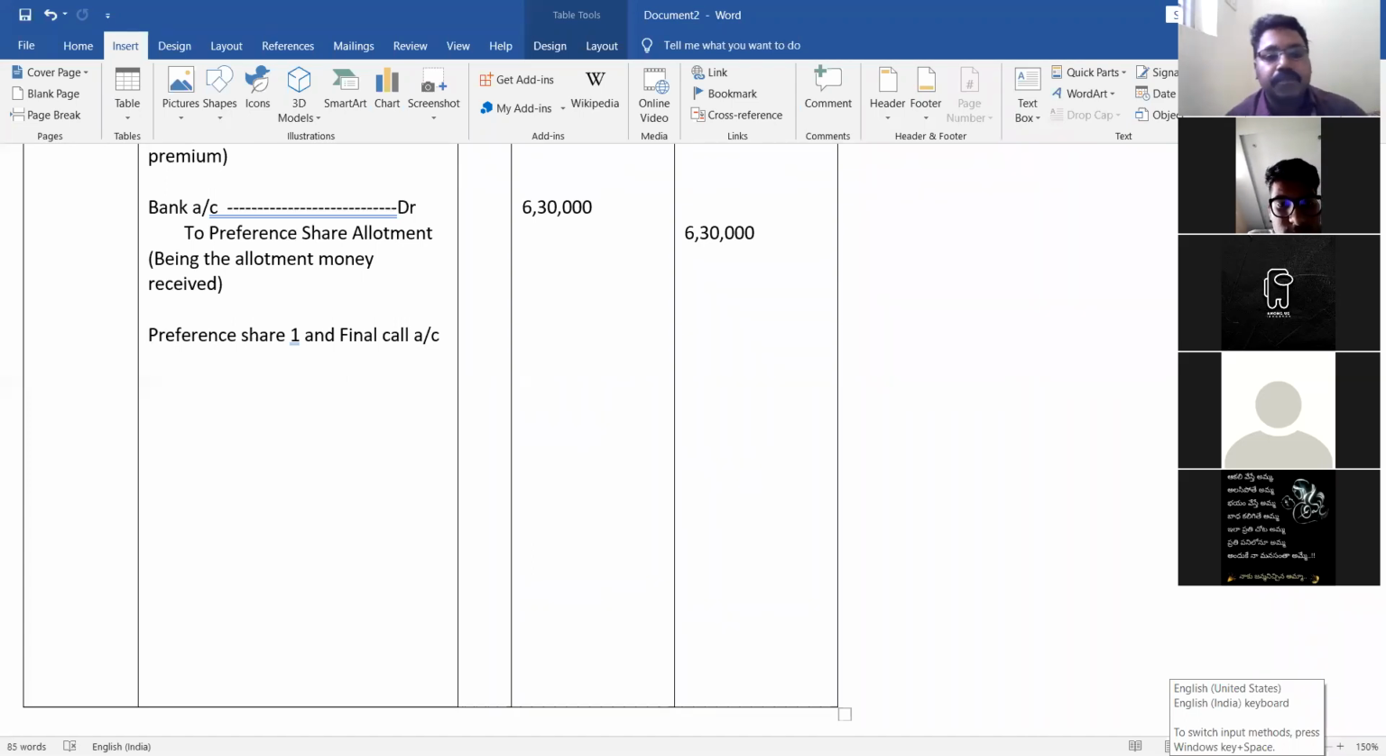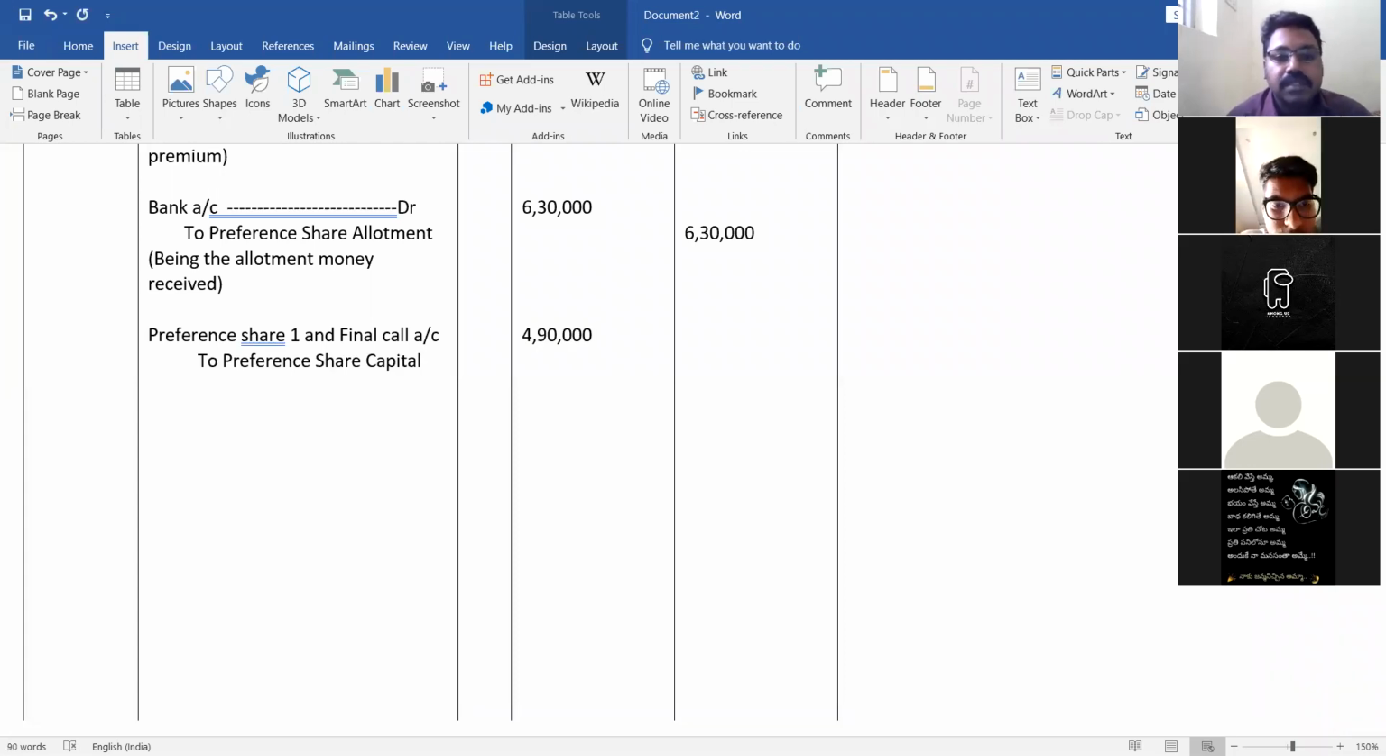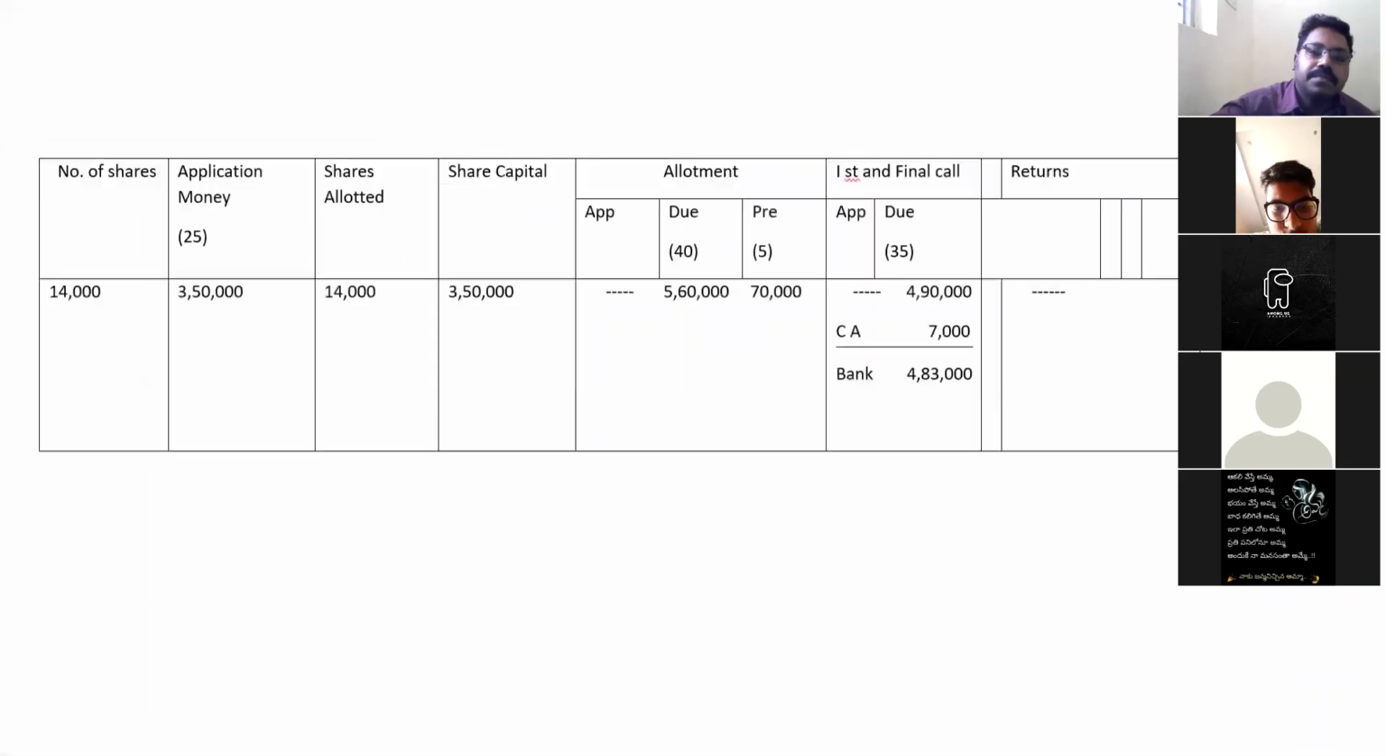So preference share first and final call account debit to preference share capital, that is 4,90,000. How did you get 4,90,000? Go back to the table. See here: 14,000 shares into 35 rupees for the first and final call, that is 4,90,000. Okay. So in the table, the company has to get 4,90,000 in first and final call.